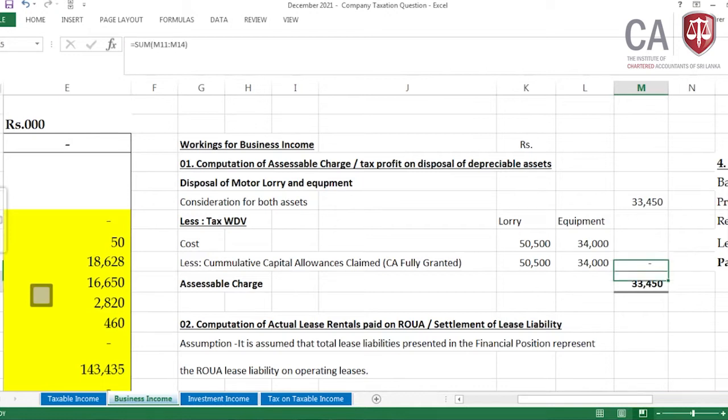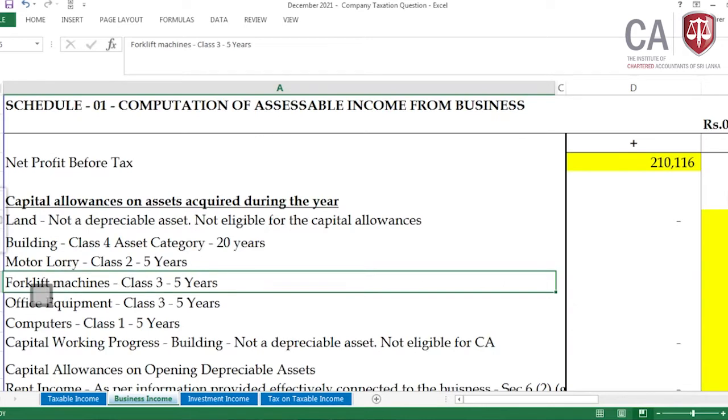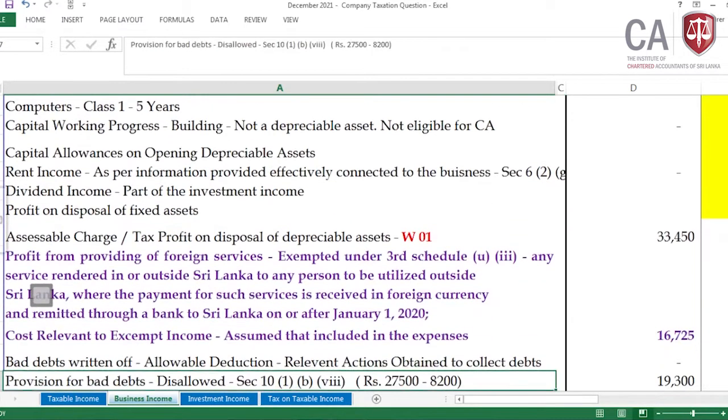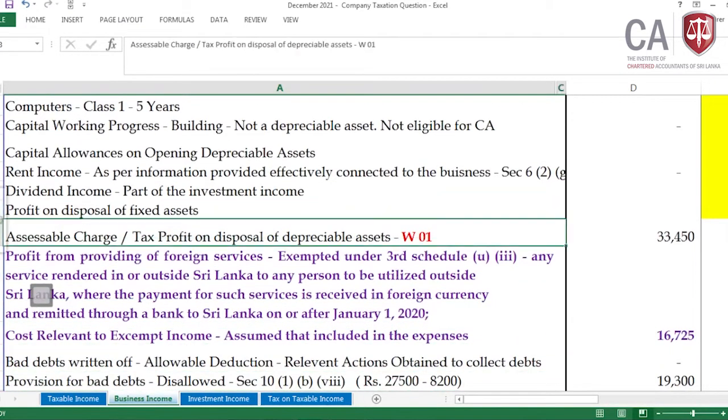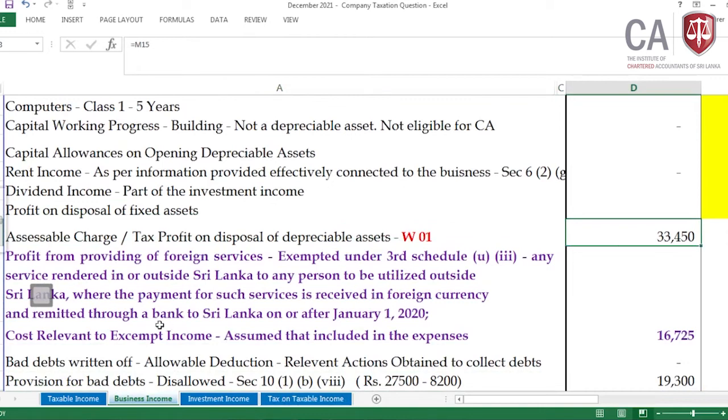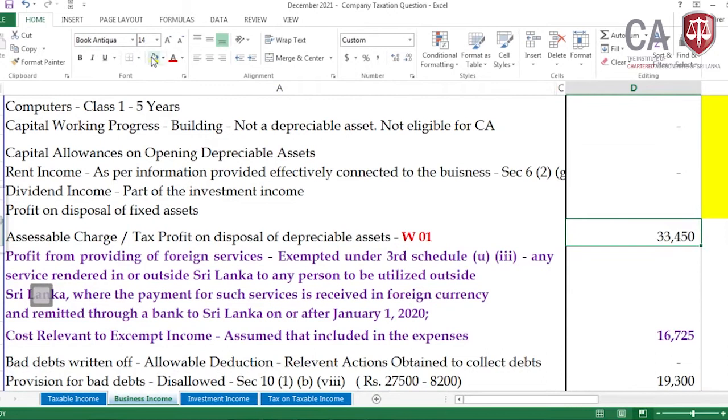Then assessable charge 633,450. The same sale proceeds are considered as the assessable charge. It is assessable charge, or rather tax profit on the disposal. Therefore, it should be part of the business income under section 6 subsection 2. Then 633,450, this is the answer. That one is also completed. Okay.